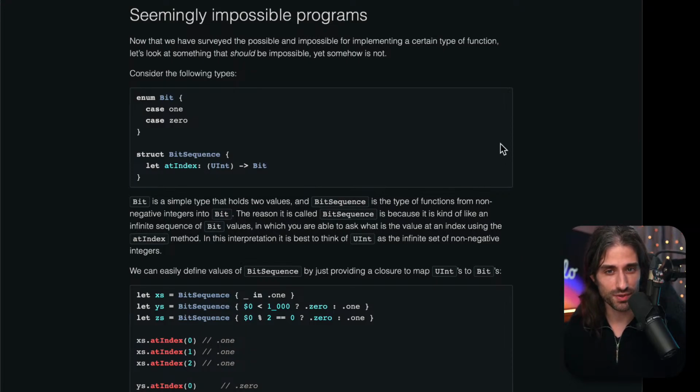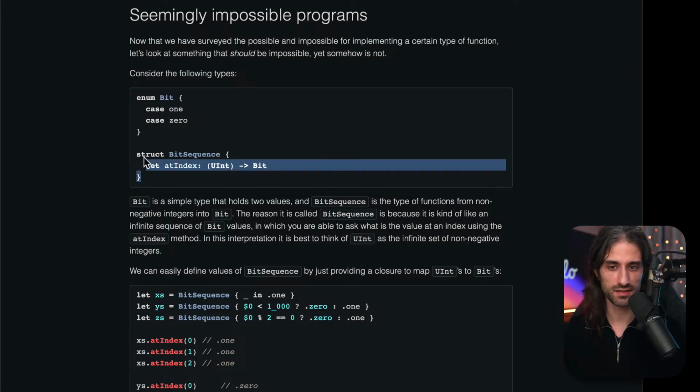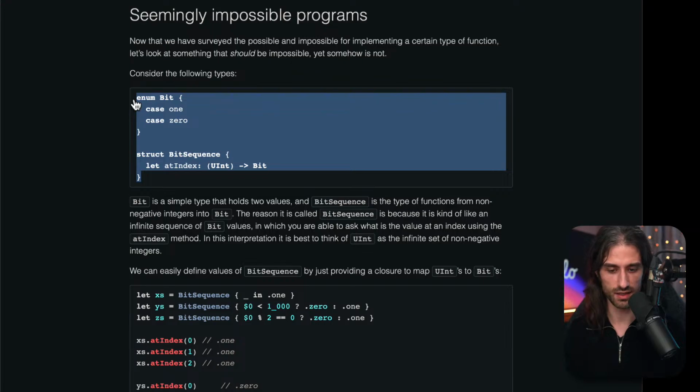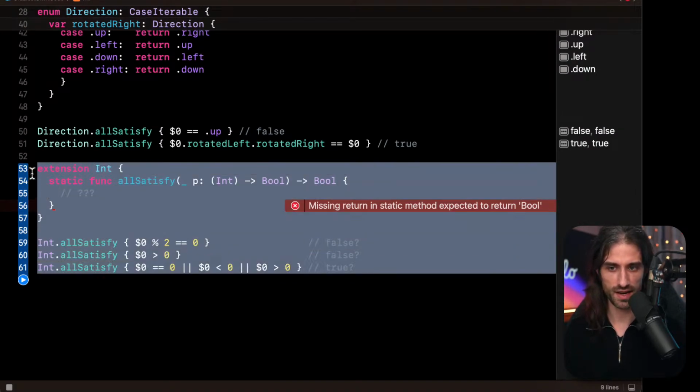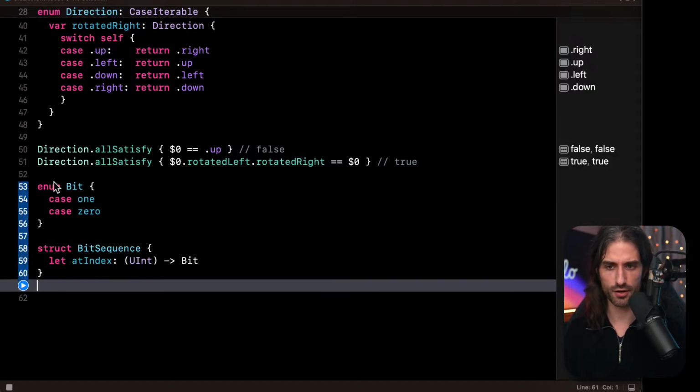So now that we have surveyed the possible and impossible for implementing a certain type of function, let's look at something that should be possible, yet somehow is not. Consider the following types. We have an enum bit with two cases, 1 or 0, and then a struct bit sequence where we have a function at index which allows us to read the value of a bit at a given index. So I'm going to copy and paste this into Xcode. I'm going to remove this part because I cannot implement it and it will just add a compilation error.